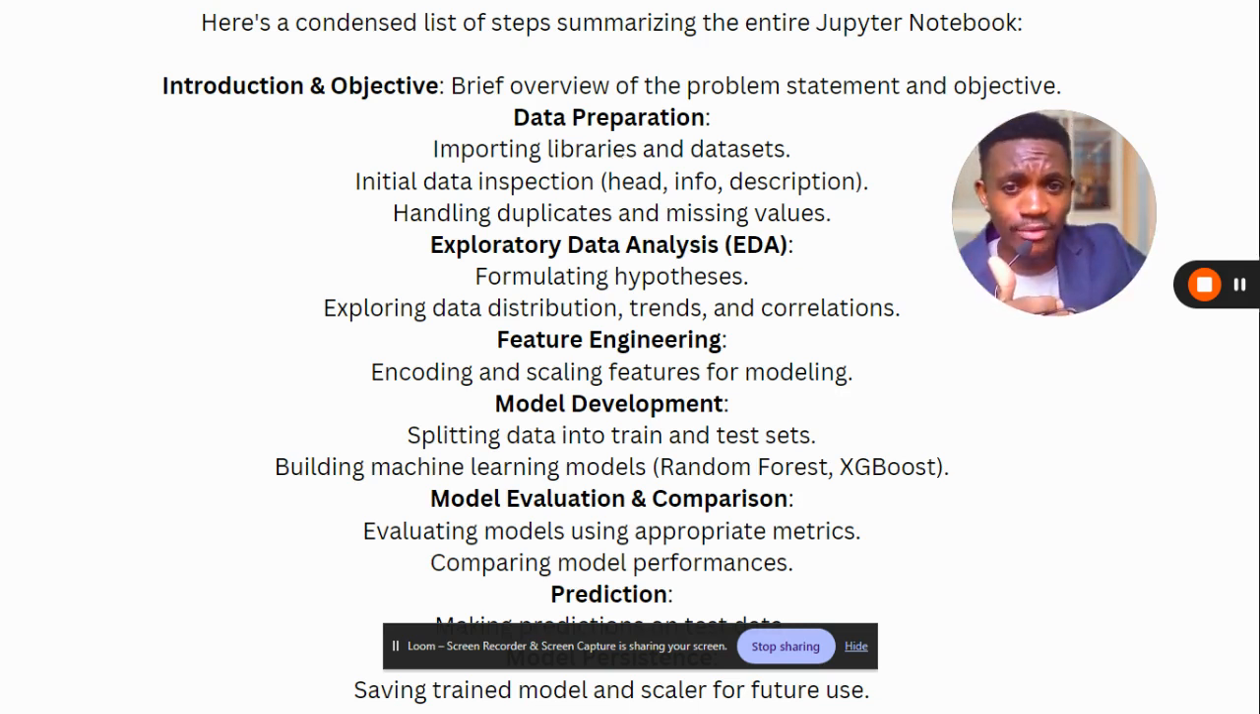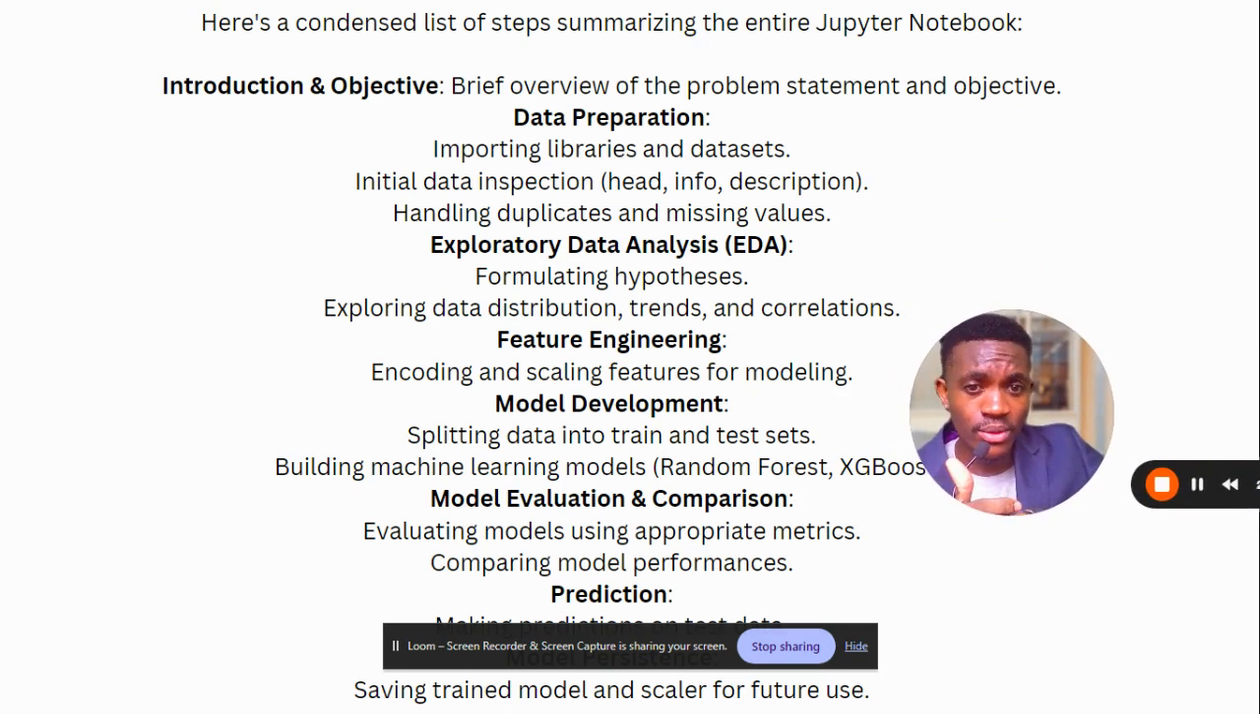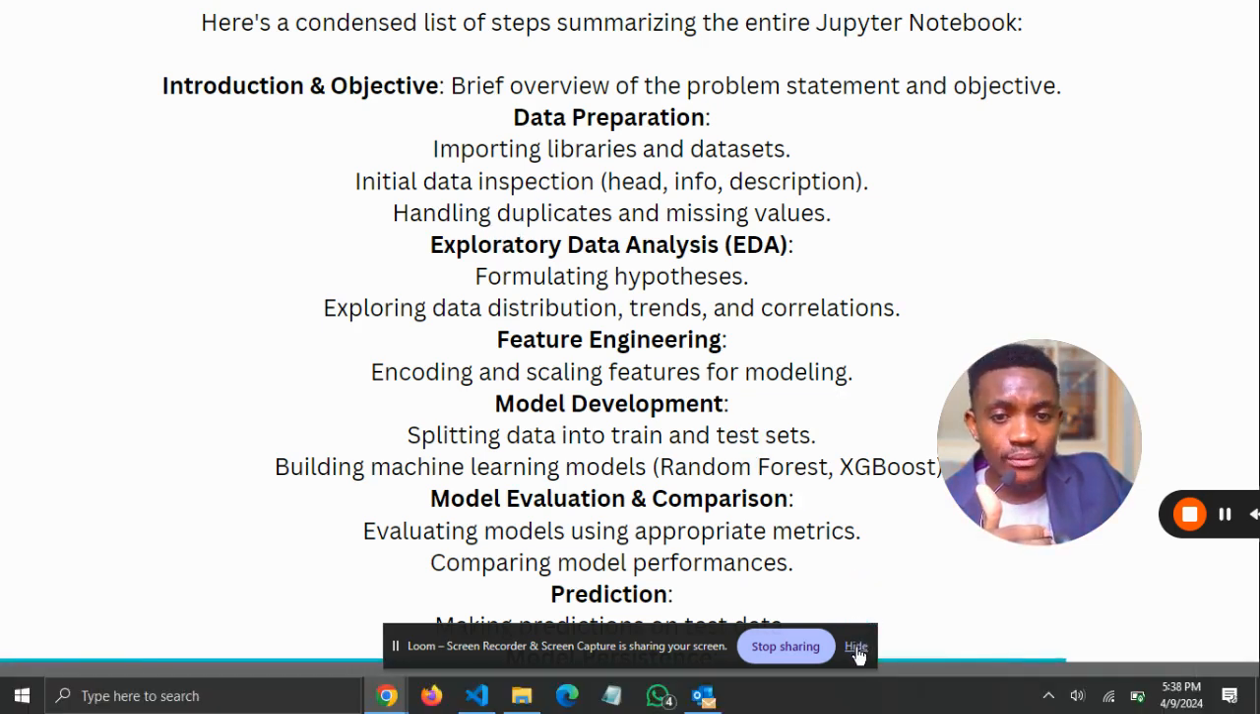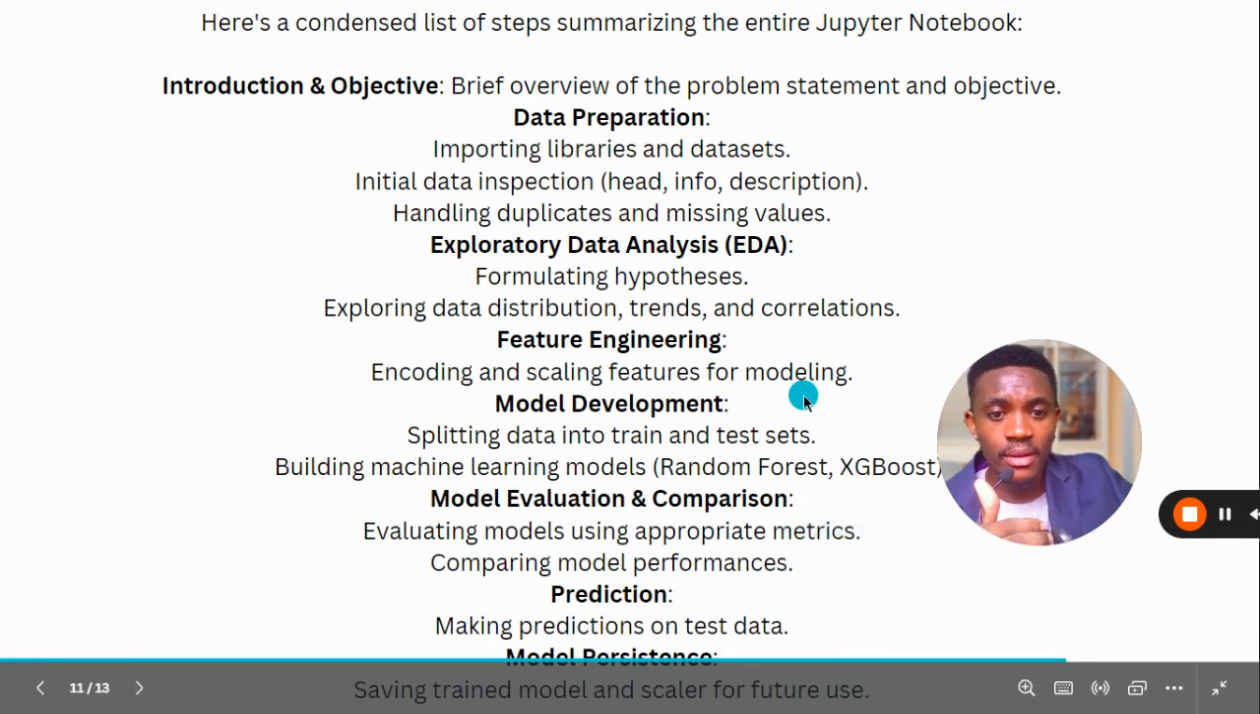And then we have feature engineering, where we would encode and scale our features for modeling. This is just simply putting the data in a form that the machine learning models can understand. And then we have model development. This is where, now that we have prepared the data set in a way that the machine learning models can understand, in this part we would simply develop the machine learning models that we need, right?